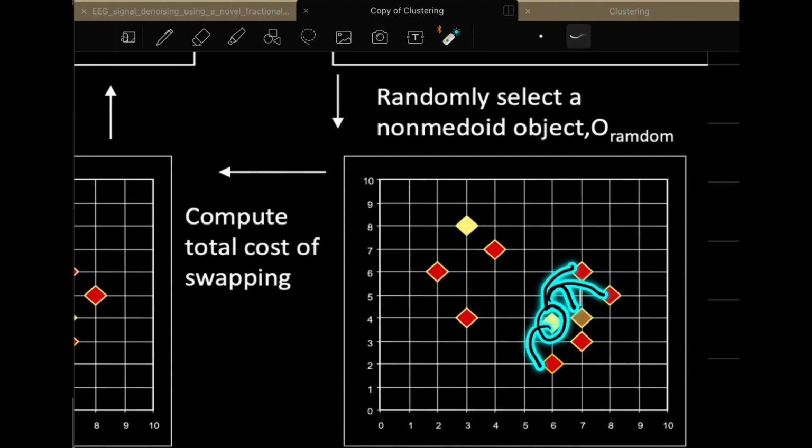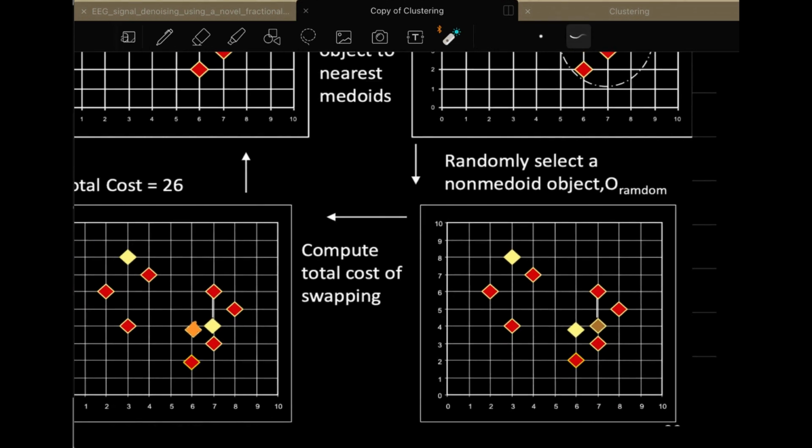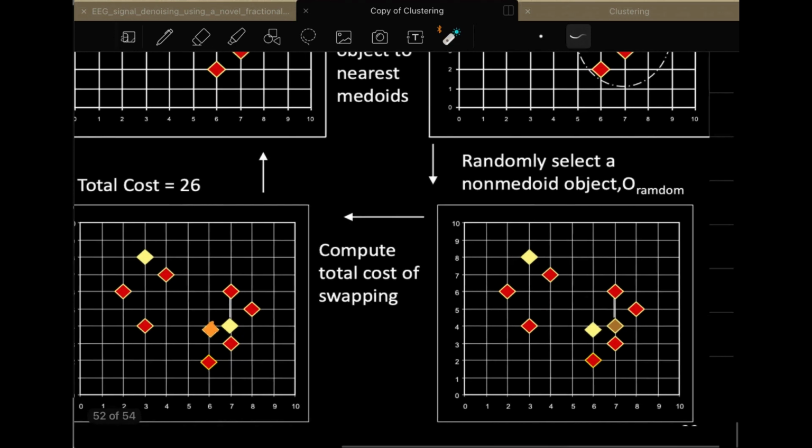It will try swapping with all the data points which are in this cluster. For each of these swappings, it will calculate the cost.